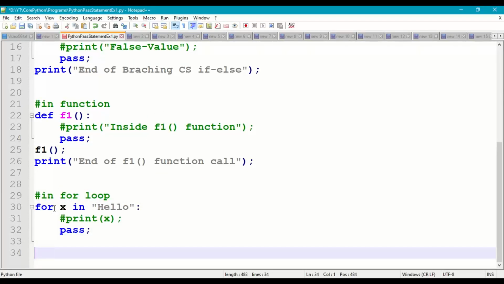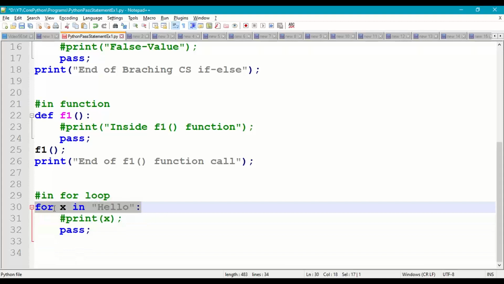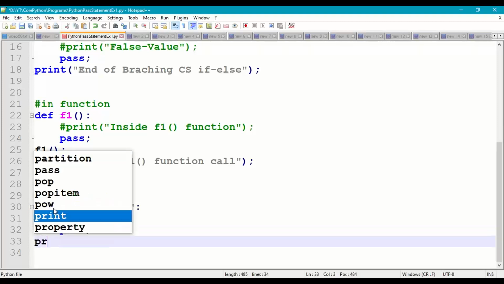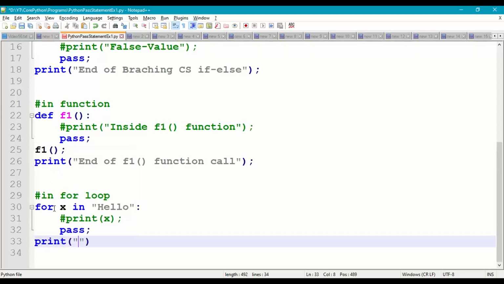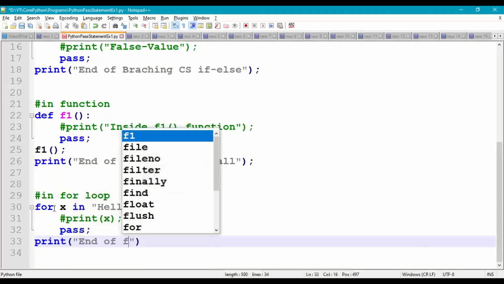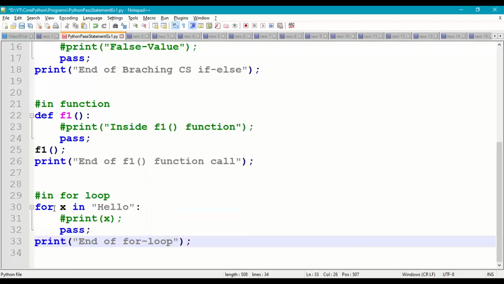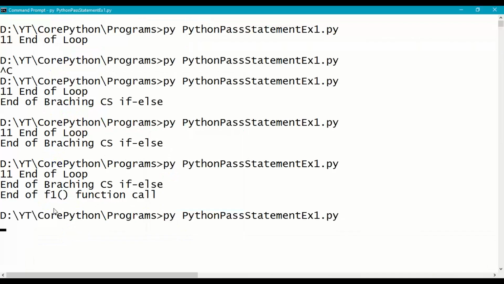Next, we can also use it in a loop. for x in "hello", H-E-L-L-O. It will iterate 5 times and simply say pass each time. After that, I'll print here end of for loop. Save this and run.